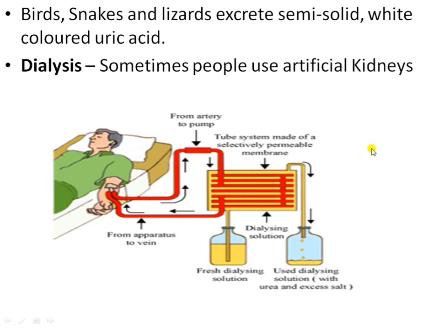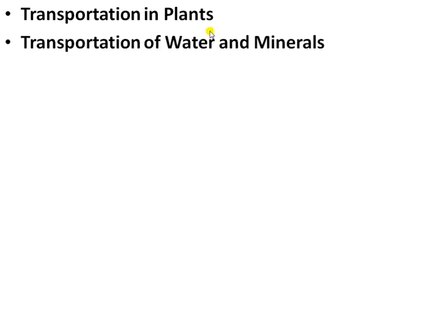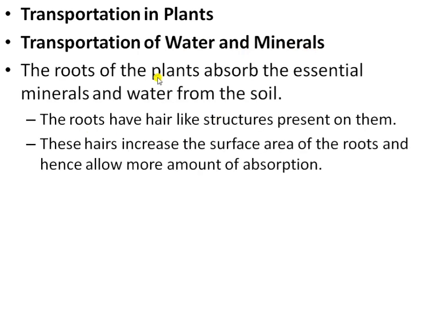This is dialysis. Next is transportation in plants, or the transportation of water and minerals. The roots of the plant absorb the essential minerals and water from the soil. The roots have hair-like structures on them.